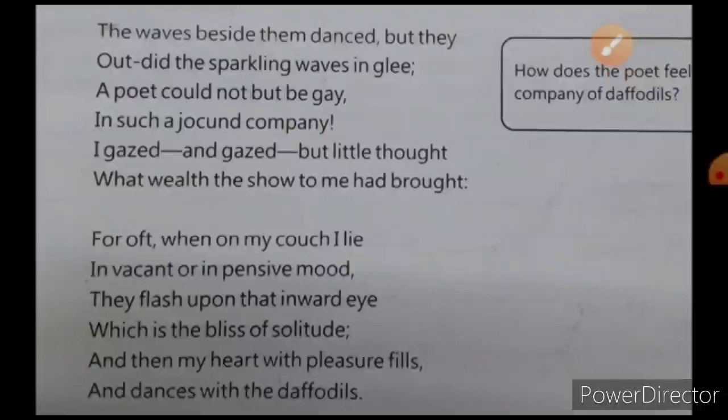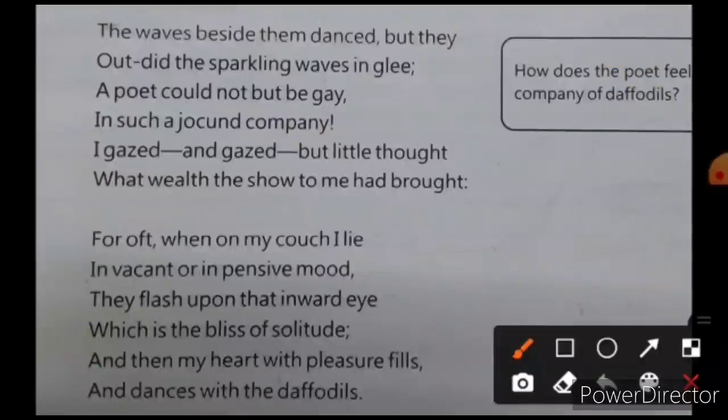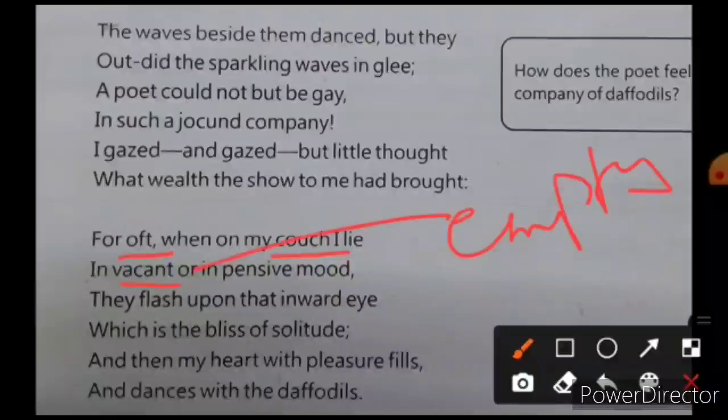Now this last stanza, if you look over here, the poet is saying that when he's lying on his couch, a sort of sofa, ठीक है, and when he's often off means often, for oft when on his couch he's lying in vacant. Vacant means empty. And pensive, this is a very important word, it means thoughtful, or thinking in a sad way, thoughtful but from sadness.